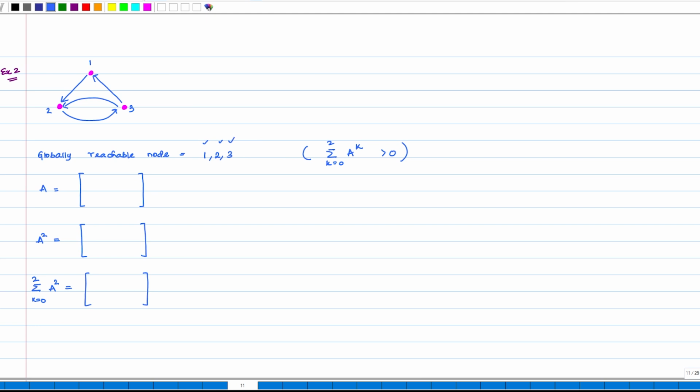Okay. Let us construct the A matrix. So, let me directly write it, and A squared becomes equal to this. So, if you work it out, it is going to look like this, and the summation then becomes